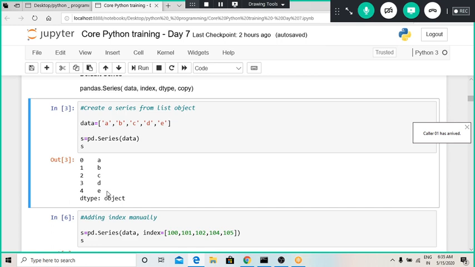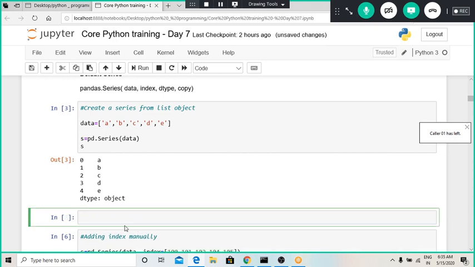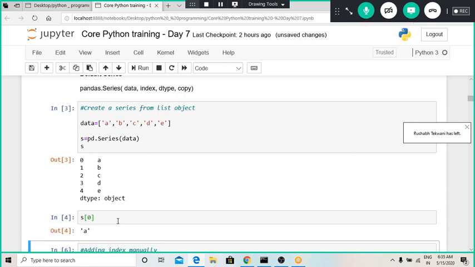Okay, so let me show you how we can extract elements from a series. Extracting elements from a series is the same as extracting elements from a list, a tuple or a string. Here we have to give the index number in the square brackets, and yes is the series object. So whatever object has got stored at the first location, it will give with the index number 0.